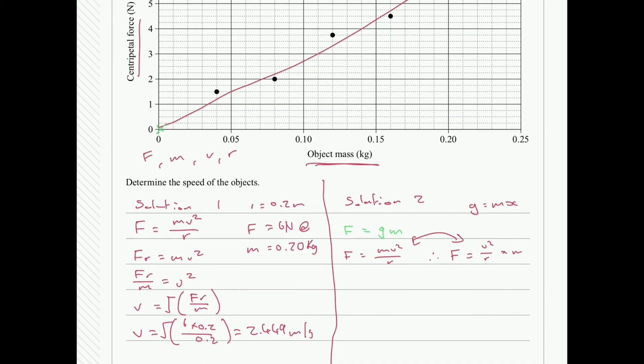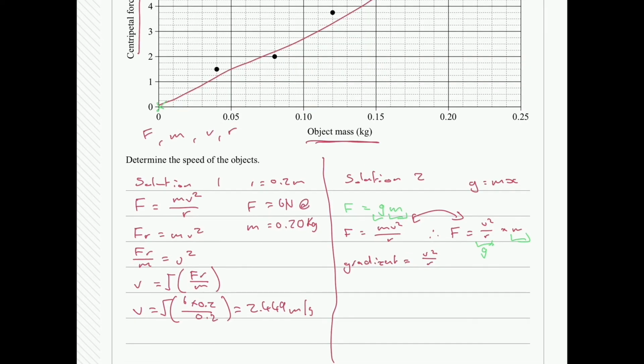But what we can see now is here's our m variable, which is the m here, and we also have our g. That's our gradient. So our gradient, that slope above, is equal to v squared over r. So whatever we find that gradient out to be, we can then rearrange to solve for v because we know our radius is constant. What's our radius? 0.2 meters.